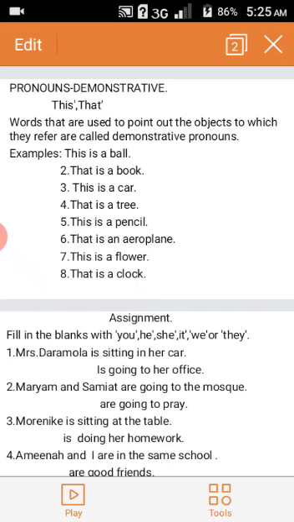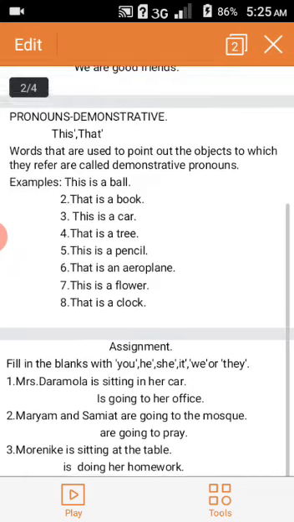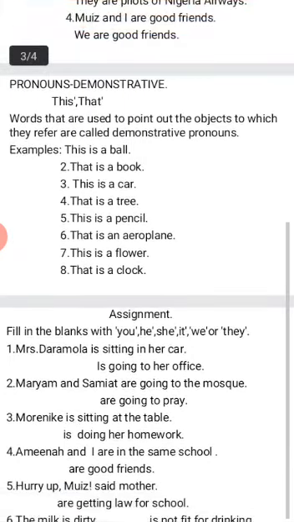If the object is just one and is very far from you, you will use that is. But if it is very close to you, you will say this is a.